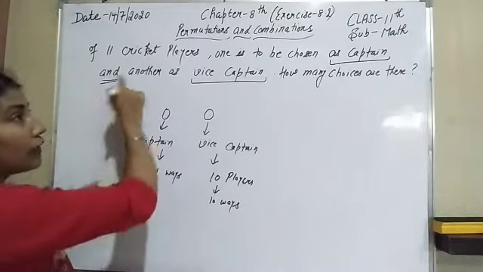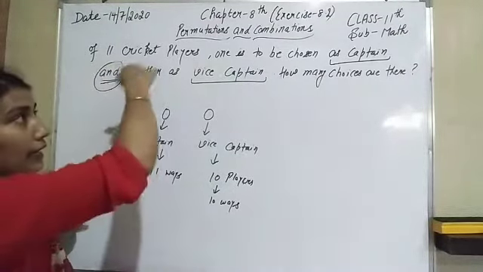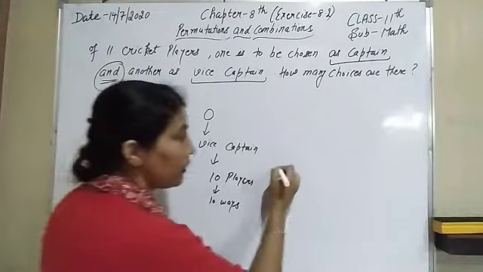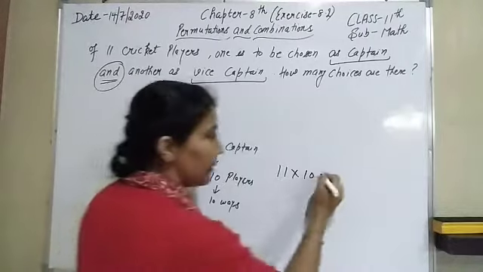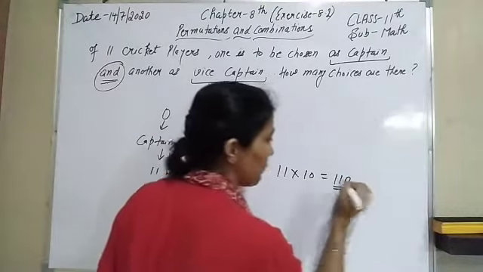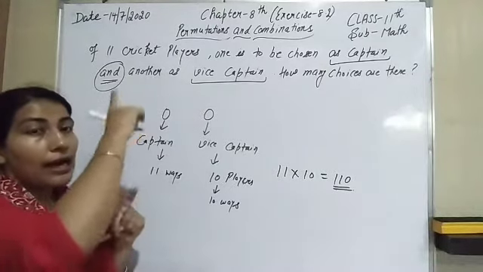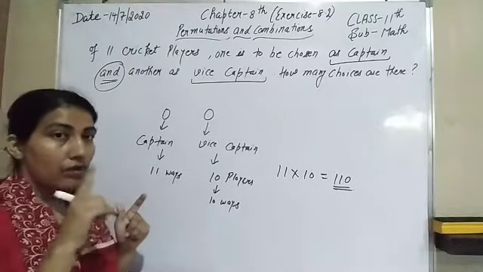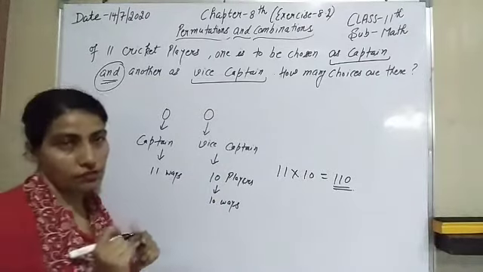Now in the question we have to find the possible outcomes, and here is the word and, captain and a vice captain. So the total ways of selection is 11 multiplied by 10, that means 110 is our required answer. That means for the selection of captain and vice captain it is 11 multiplied by 10, that is 110. Now come to the next question of this worksheet.